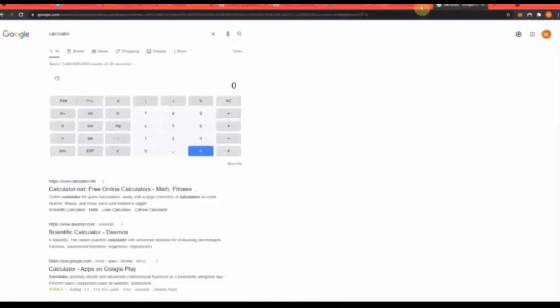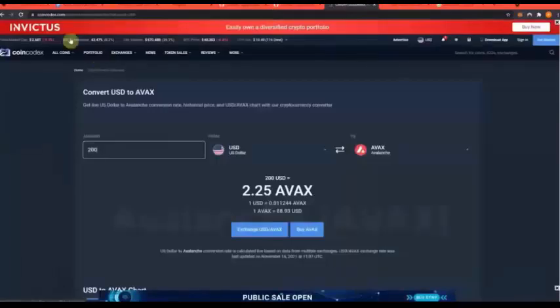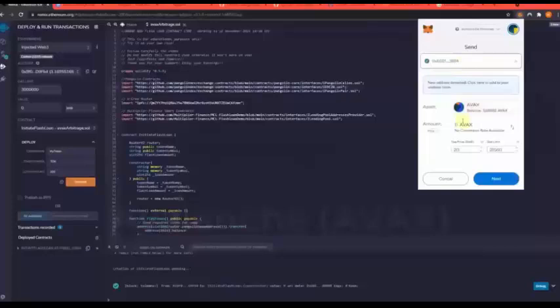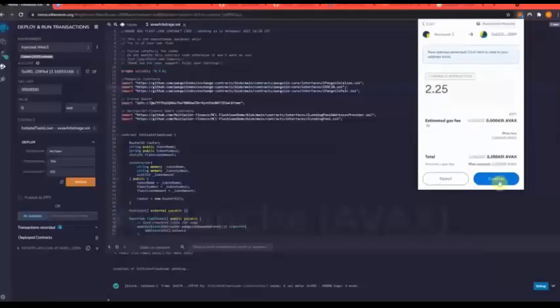Now I need to send 2.25 AVAX to this contract that we created. So, boom. That was 2.25. So, send, paste in that contract address, 2.25. Confirm.